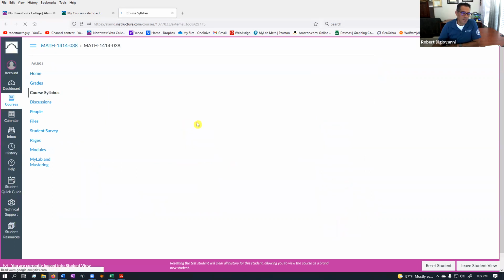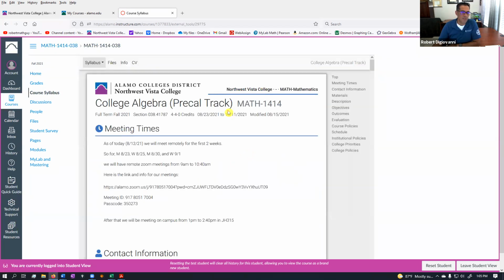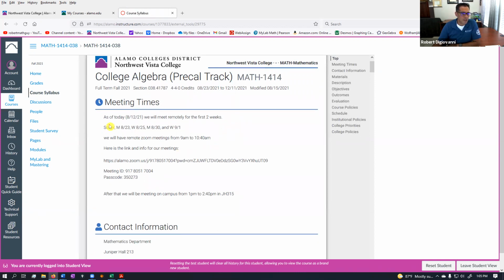If you go to the syllabus, yes, in the very beginning of the syllabus, it says that we are going to meet remotely for the first 2 weeks. That means on these days, we're going to meet in Zoom. Here's the link for the Zoom meetings and the password. After that, we will be meeting on campus, unless they change something, from 1 to 2:40 in Juniper Hall, room 315. But these first 4 days of class, we are going to be meeting at the same time. That needs to be changed.